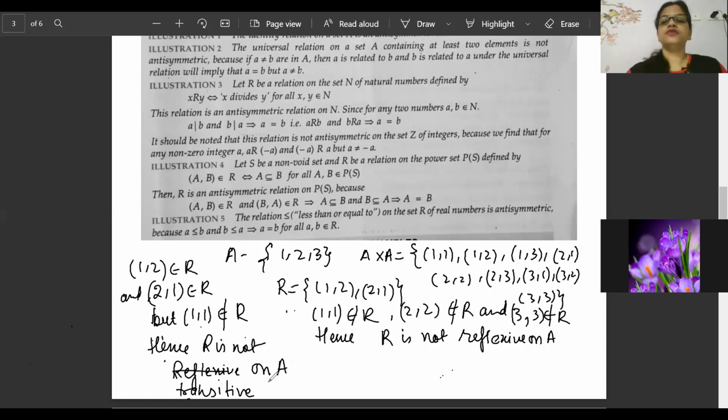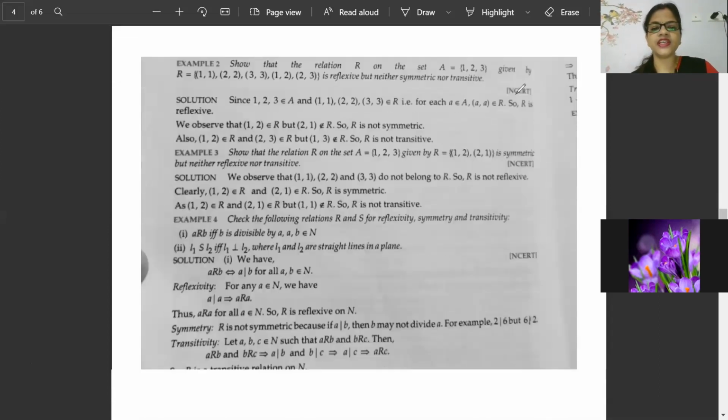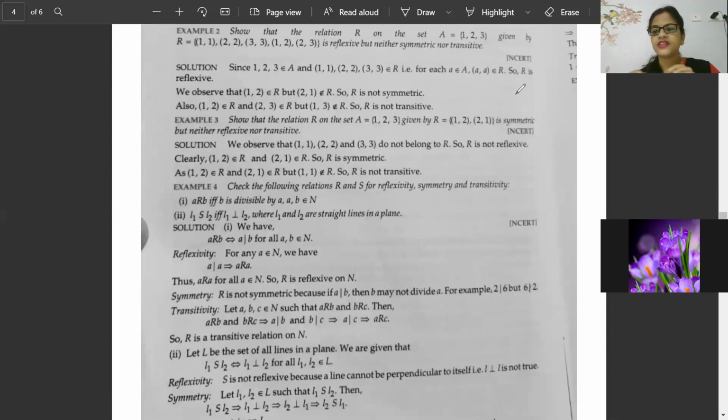Fine. So now let's go for the next question. Let's see how you are taking this question. Example number 4. We started with easy examples. Now we are going towards NCERT examples and most important examples. Now the next question is: check the following relations R and S for reflexivity, symmetry and transitivity.